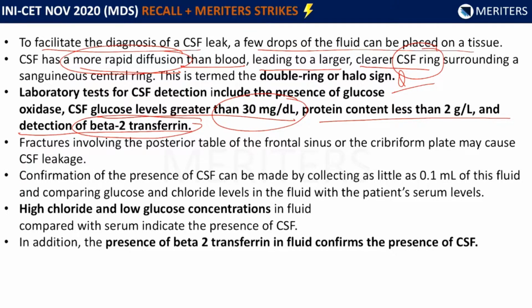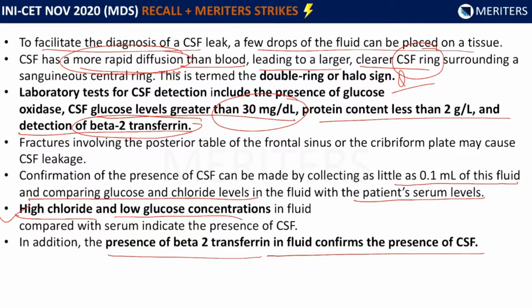Confirmation of the presence of CSF can be made by collecting as little as 0.1 ml of this blood and comparing glucose and chloride levels in the fluid with the patient's serum levels. Now see what are the chloride and glucose levels in comparison to serum. High chloride and low glucose concentrations in the fluid which are compared to serum indicate the presence of CSF. So in addition, the presence of beta-2 transferrin in the fluid confirms the presence of CSF.